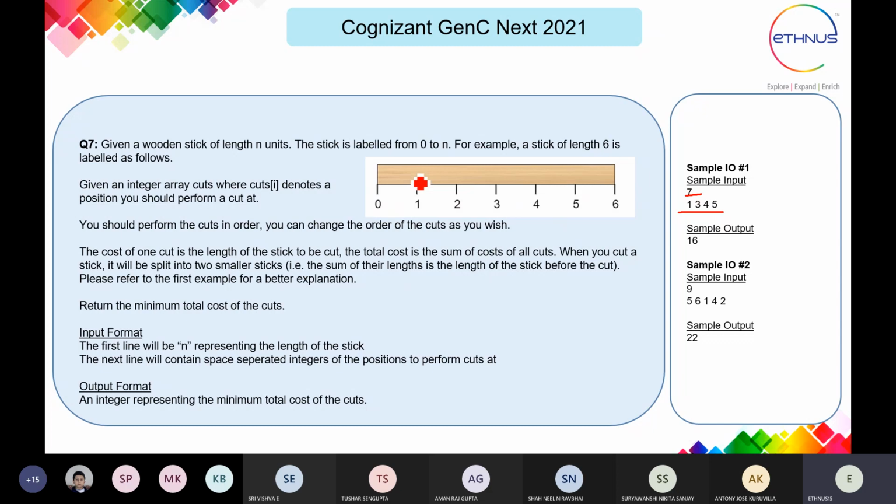The sample output they have given is 16, which is the minimum total cost of cuts calculated for the given stick.